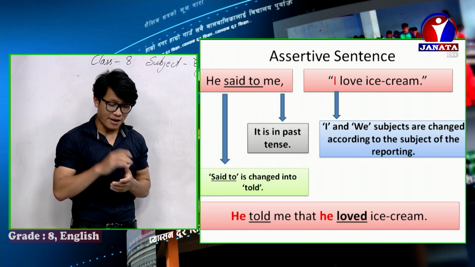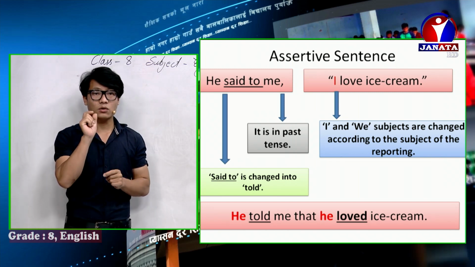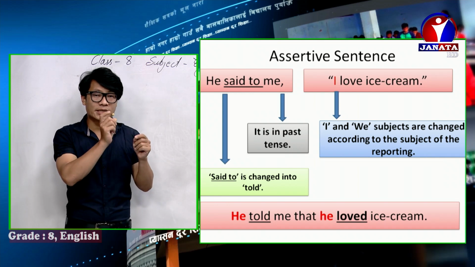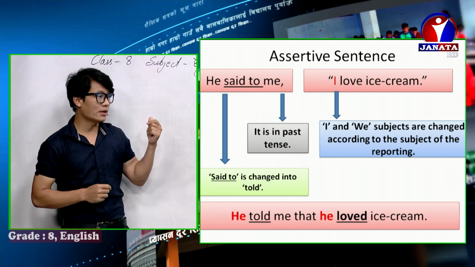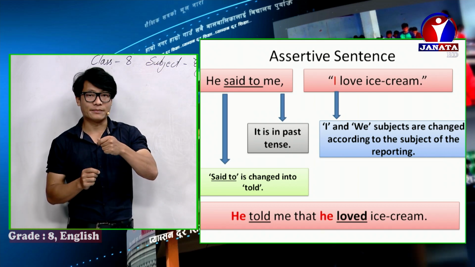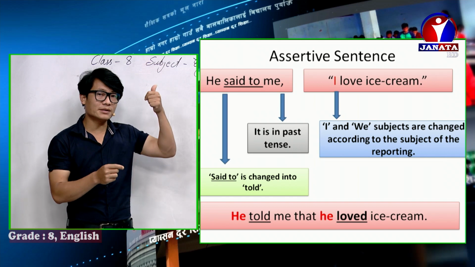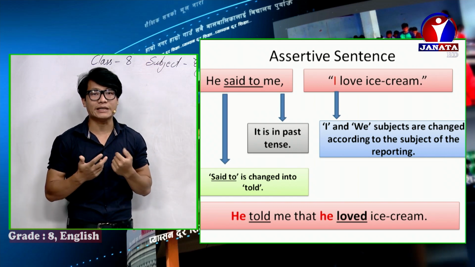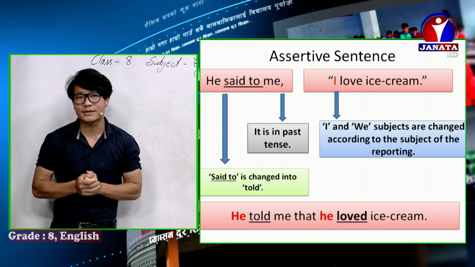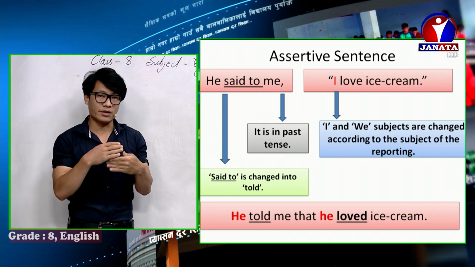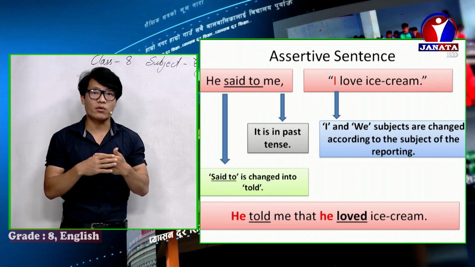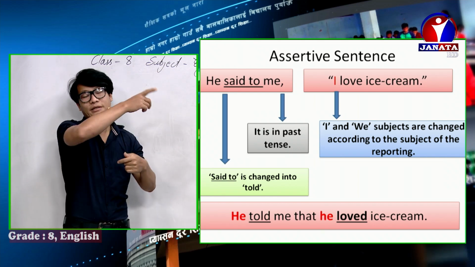I have told you that when there's a TO2 preposition after your said, then we need to change said into told. That's why there is a told. He told me that he loved ice cream. Now you have a question. The first there is I, but down there is a he. How? Because I and we subjects are changed according to the subject of reporting. So the subject of reporting is he, and the subject of reported is I. So I should be changed according to he.